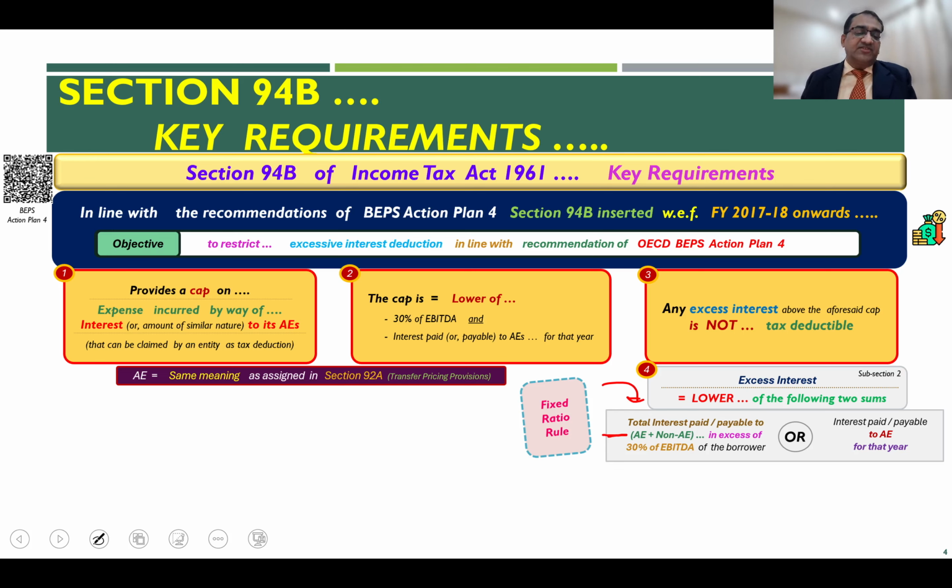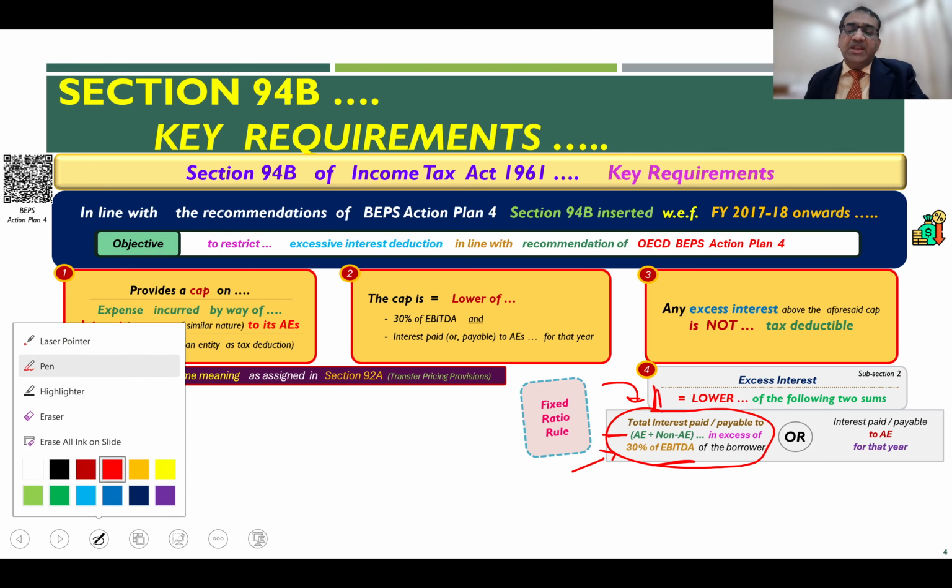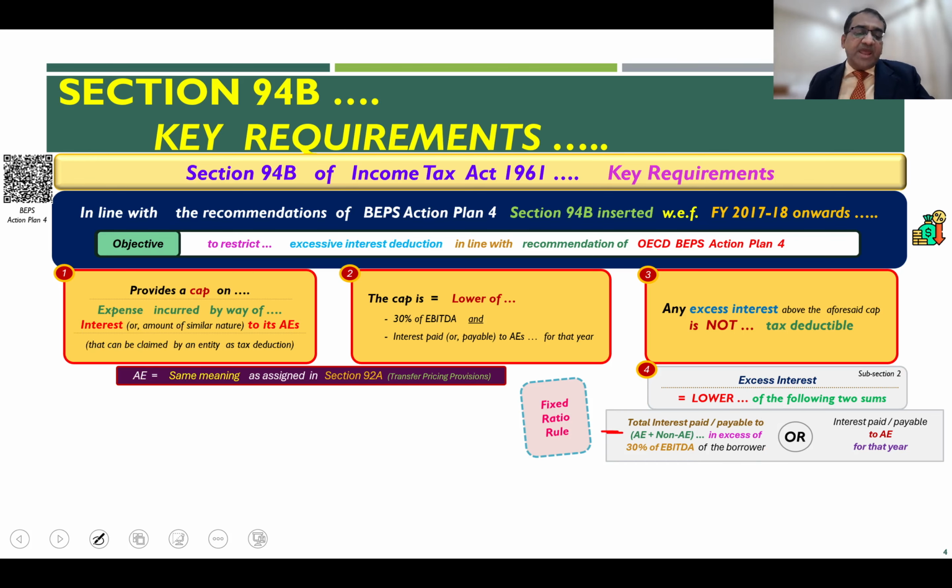The first leg of the calculation entails the total interest expense in excess of 30% of the EBITDA of the SSE borrower. When we look at this total interest, it includes not only the interest paid or payable to the associated enterprises, but also to independent third parties.